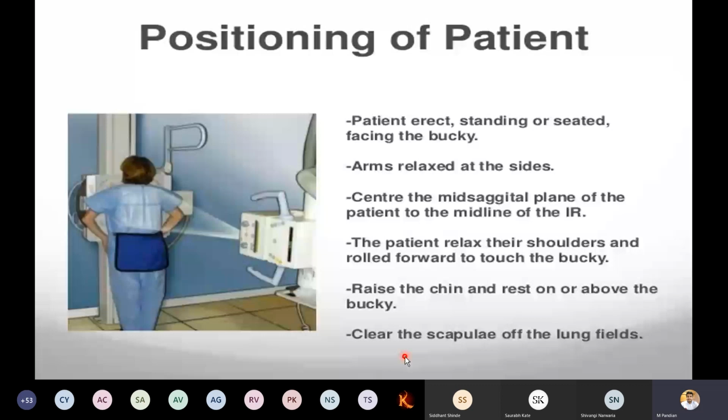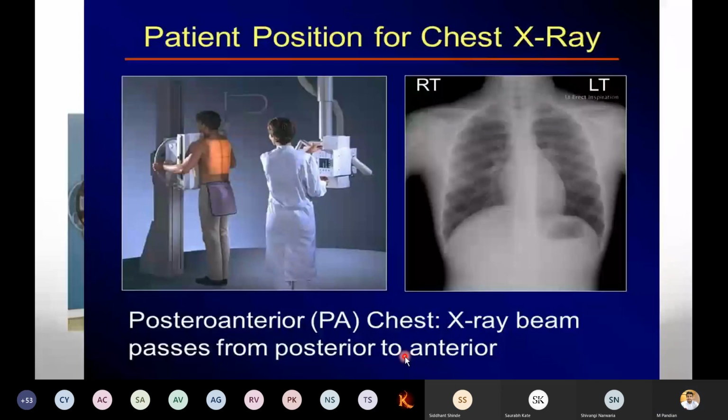These are the positions we want to instruct the patients clearly. Now you can see in this picture how they hold the bucky. Getting it? This is the particular view of PA: the chest X-ray beam passes from posterior to anterior. Here you can see the right and left.